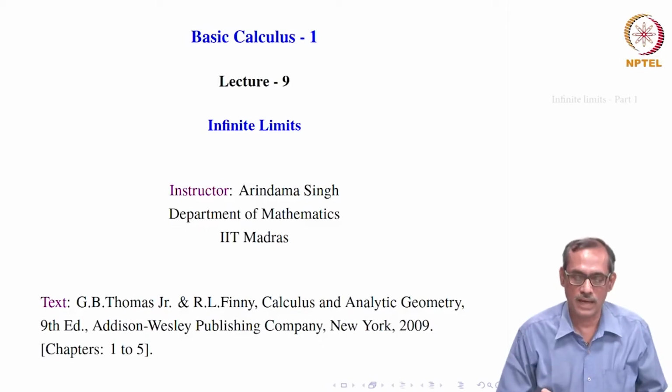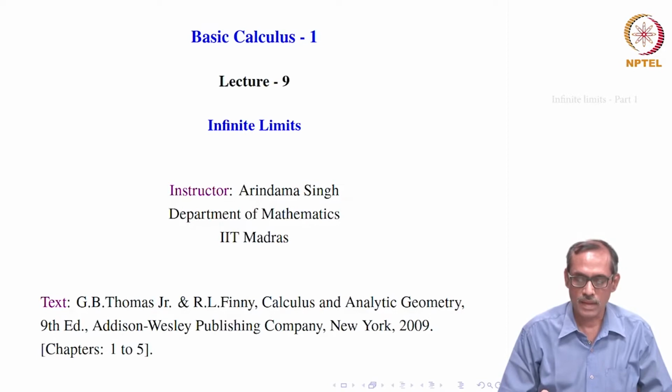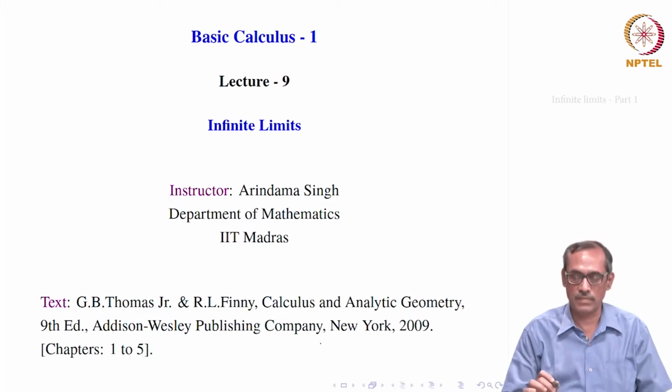Well, this is lecture 9 of Basic Calculus 1. Recall that in the last lecture we had talked about limits of functions at infinity. Which means you have a function f of x which is defined at least on one interval of the type a to infinity, then you can talk of limit x goes to infinity of f of x. Similarly, when you have the interval minus infinity to b on which f of x is at least defined, then you can talk of limit of f of x, x goes to minus infinity.